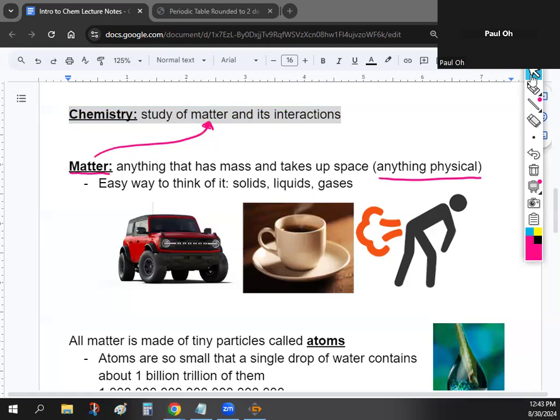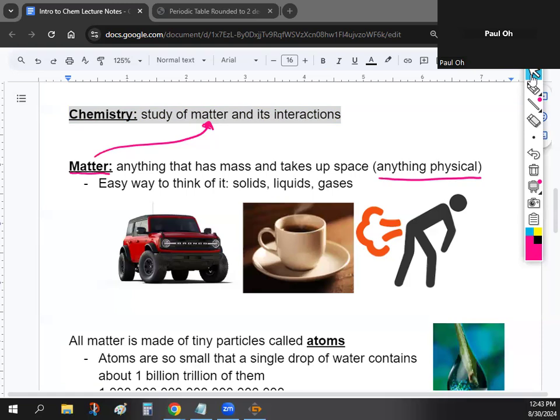Okay. So things that are not physical are things like abstract concepts, time, your emotions. So that's my way of saying your emotions don't matter in this class. I'm just kidding. I care very deeply about all of you. Just the part where it says matter, anything physical.